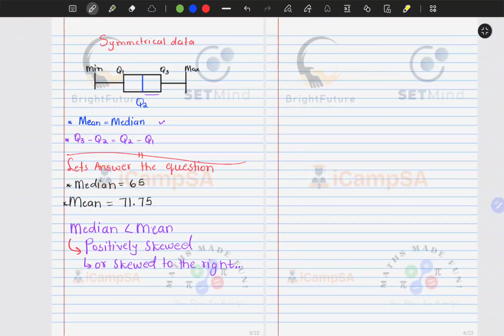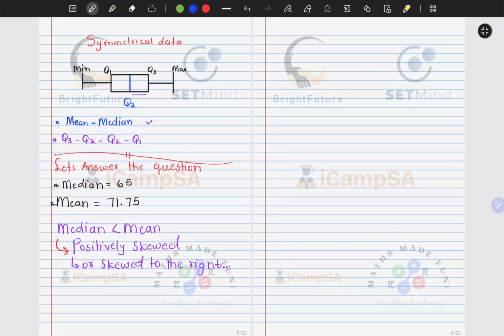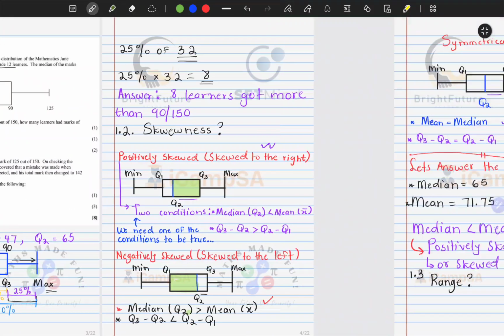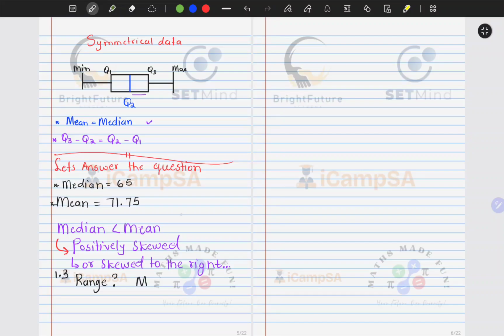This is 1.3, and there we're looking at the range. For the range, remember we need the maximum and the minimum. So we need to ask ourselves, what is the maximum and what is the minimum?